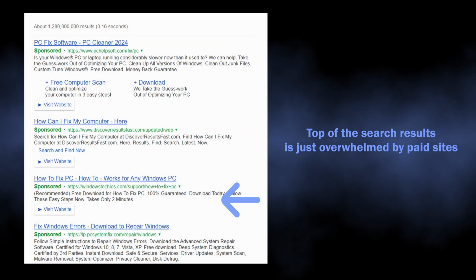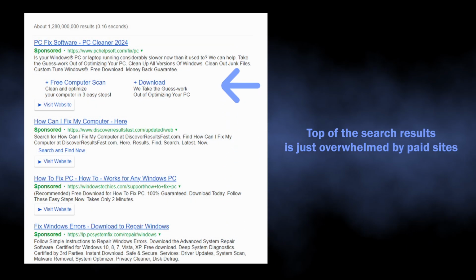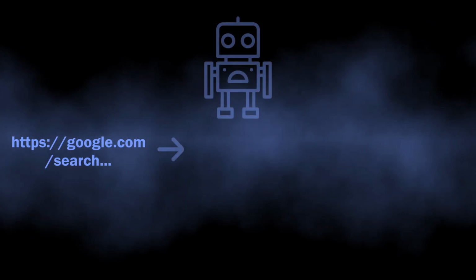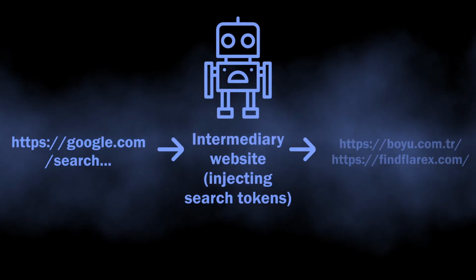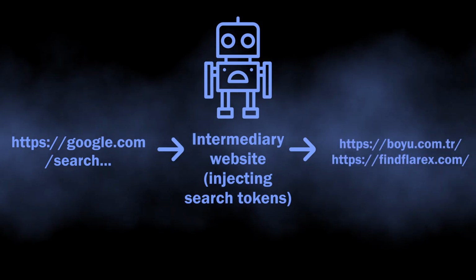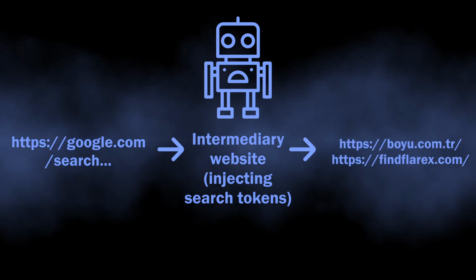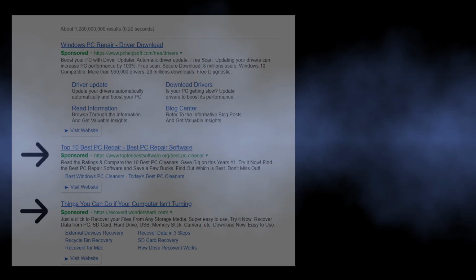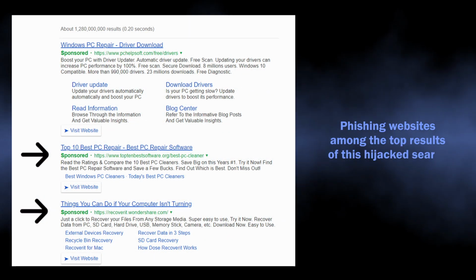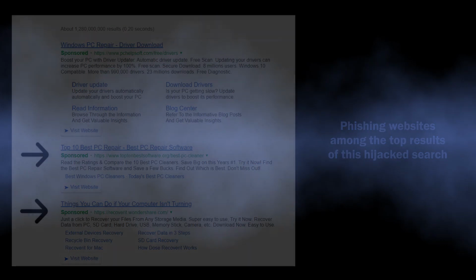They are heavily infused with ads, and that is just the first thing that gets into an eye. Though a much bigger problem is that during the aforementioned redirection, there may be an intermediary website that adds more parameters to the query. This eventually allows them to alter the results and make phishing sites appear on the search page. Okay, it is now clear that Vecum extension is not a good thing to have in the system.